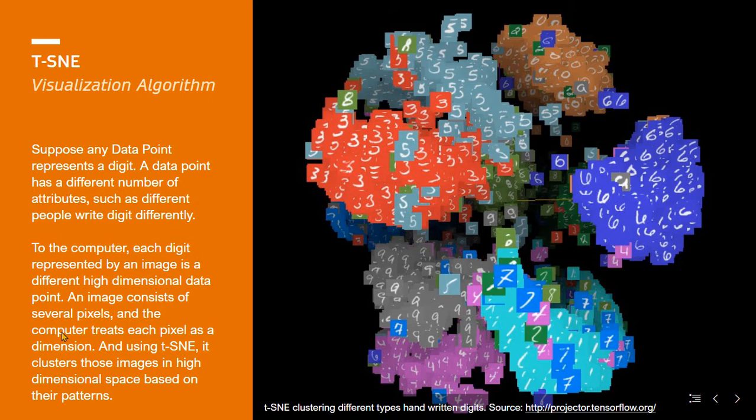Here we can see in the picture that t-SNE clusters the different handwritten digits between 0 and 9 of a similar pattern together. Each digit is an individual image. The computer sees that each digit consists of several pixels, and it treats each pixel as a dimension. Again, using the t-SNE algorithm, the computer clusters these images in high-dimensional space. As we can see in the image, t-SNE groups similar kinds of digits together. Hence it learns something about the meaning of these digits.